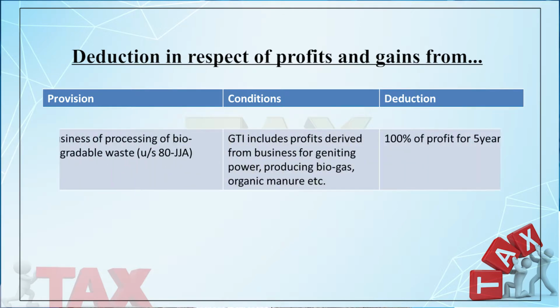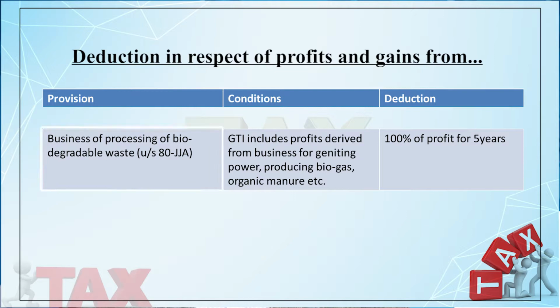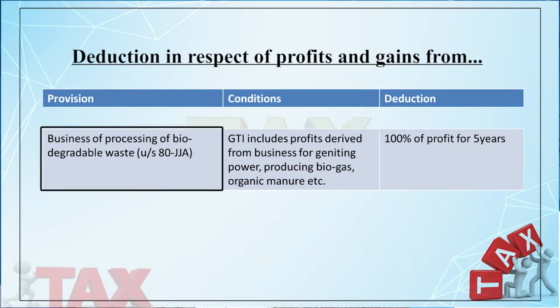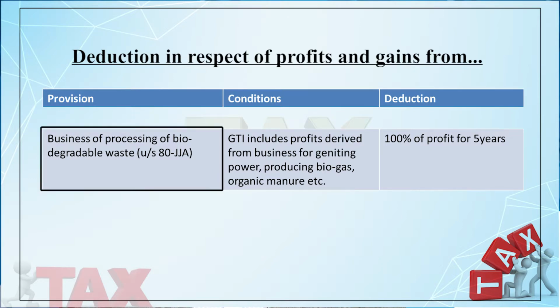You may consider another section here, that is section 80JJA. 80JJA is meant for business of processing of biodegradable waste. So biodegradable waste means the companies whose gross total income includes profits derived from business of generating power, producing biogas or organic manures.